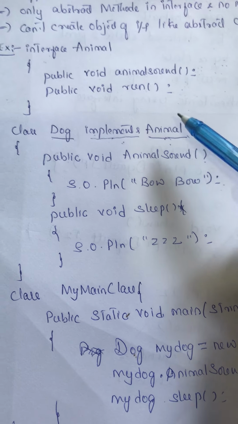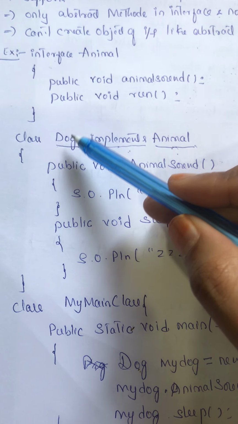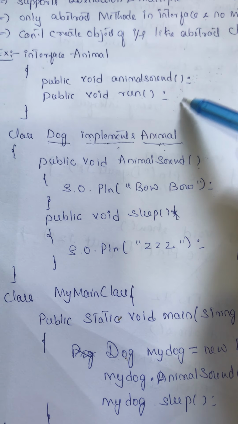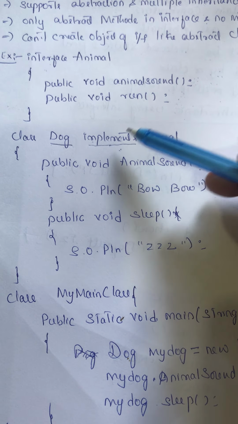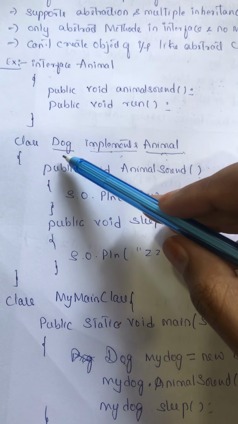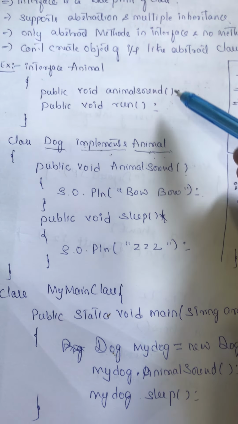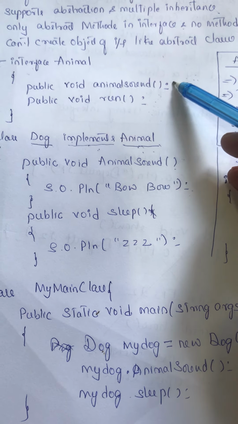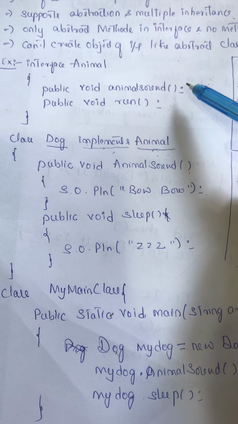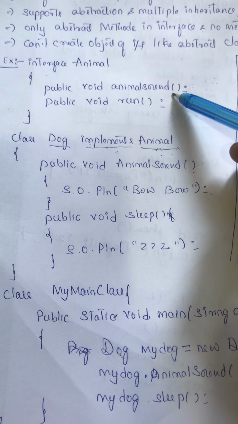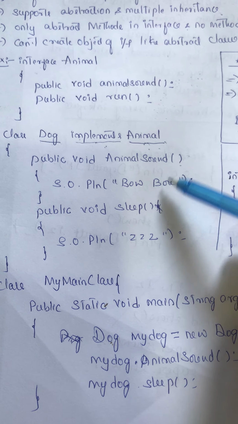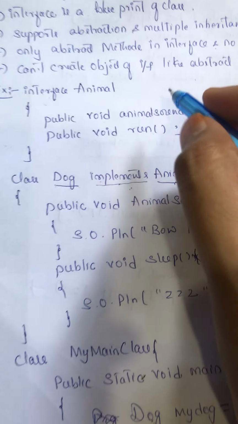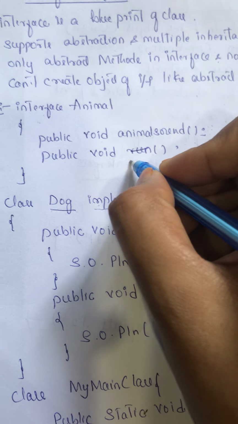Your Dog class must provide the method definitions of all the methods given inside the interface, because it is implementing the interface. Whichever class is implementing the interface must provide the function definition or function body for all the methods declared in the interface. Now we have declared two methods, so we are implementing two methods.